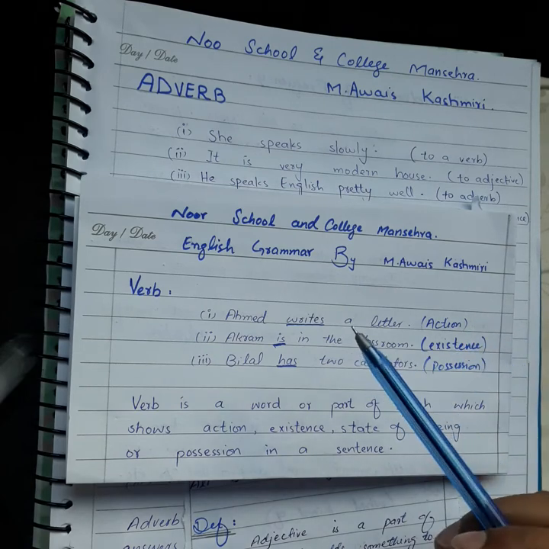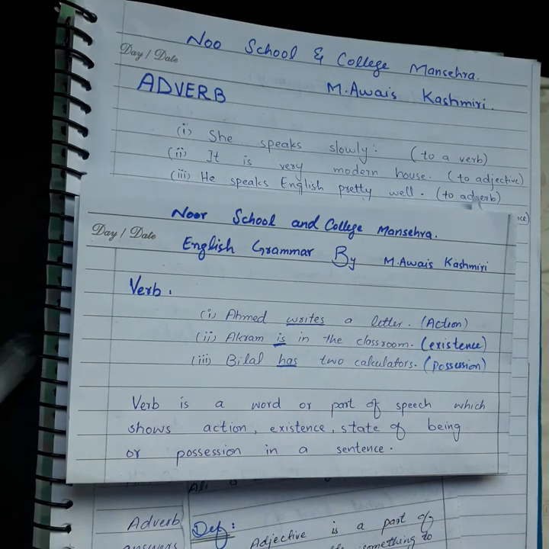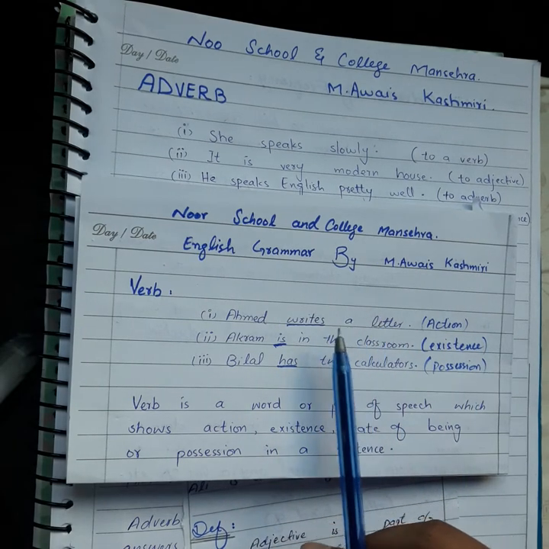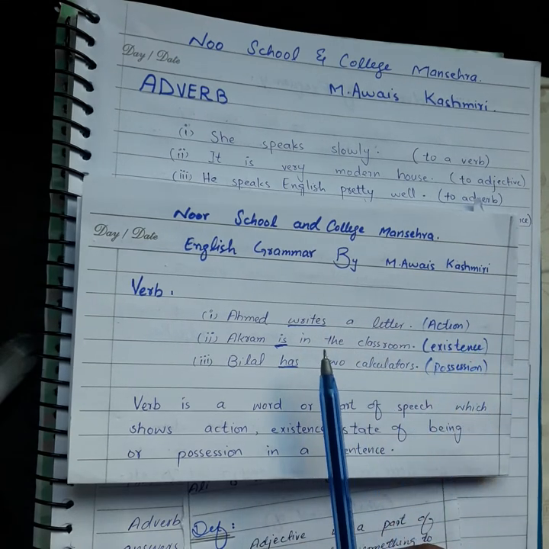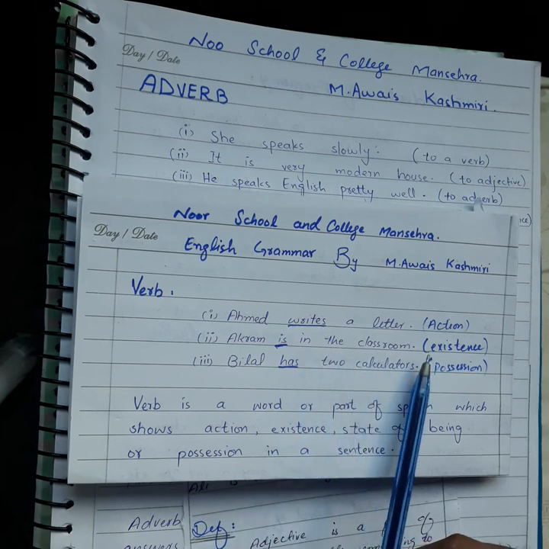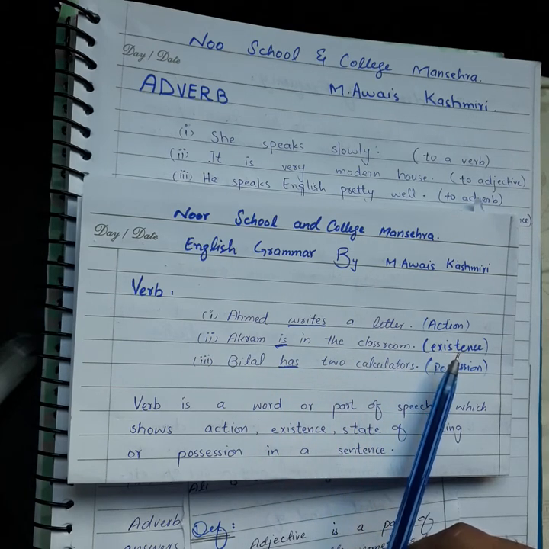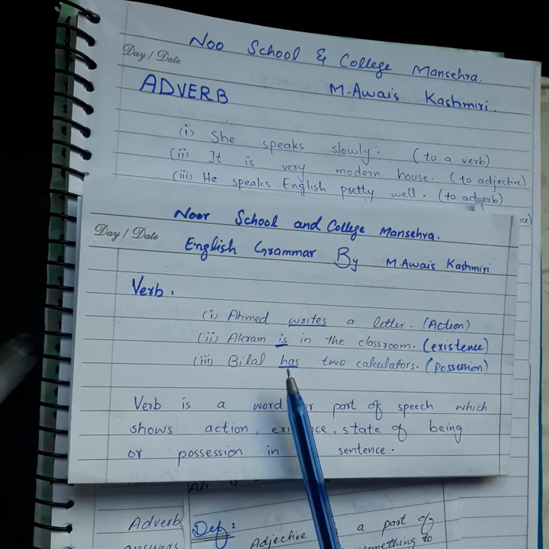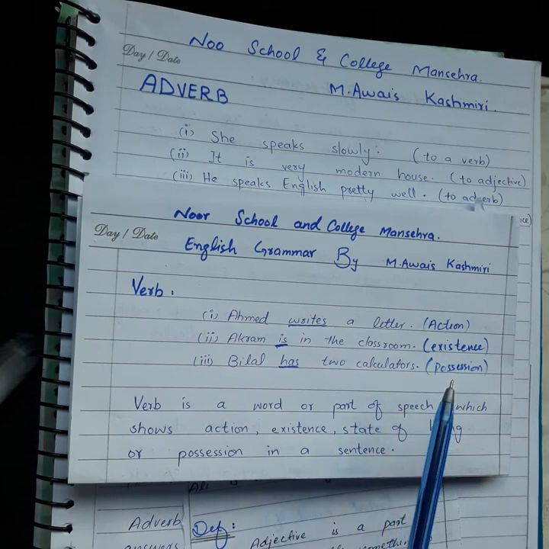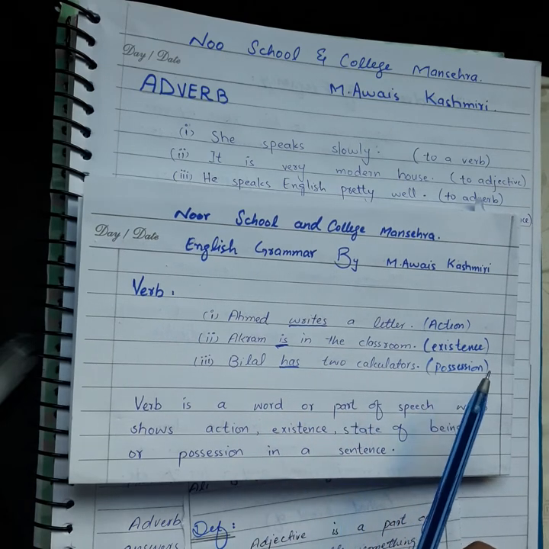We have to look at examples. Ahmed writes a letter. Here the word writes shows an action. Akram is in the classroom. Here the word is shows existence, a state of being. Number 3, Bilal has two calculators. Here the word has shows possession or ownership.